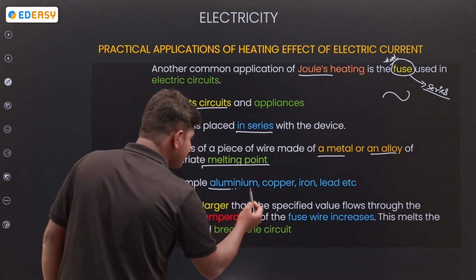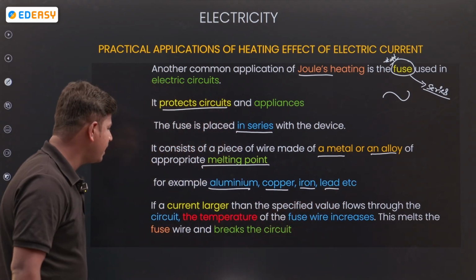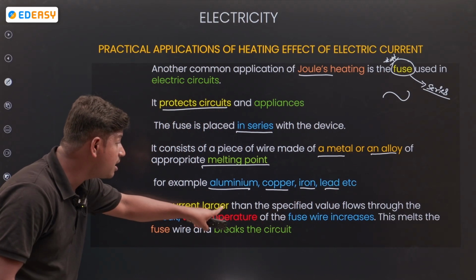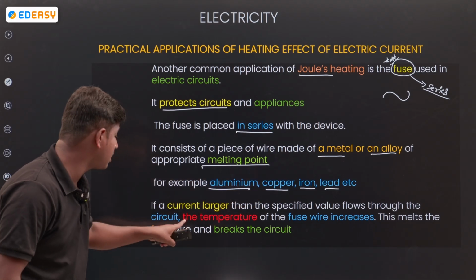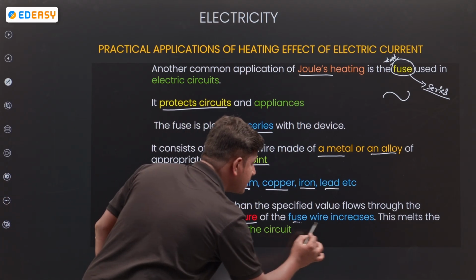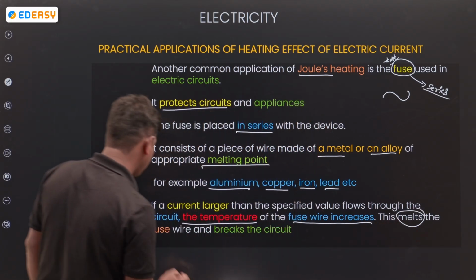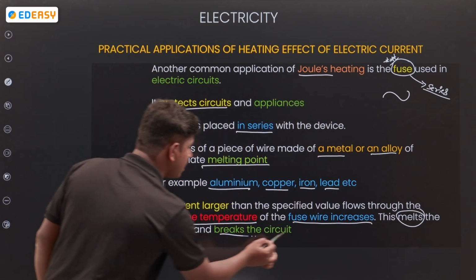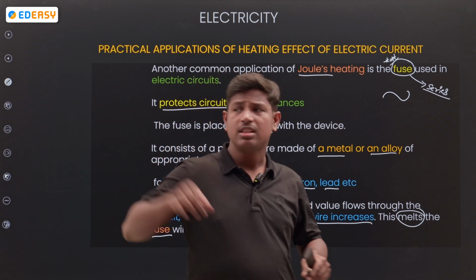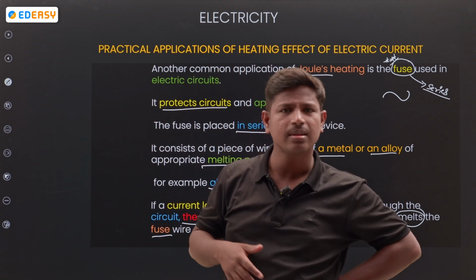For example, metals: aluminum, copper, iron, lead, etc. Next, if current larger than the specified value flows through the circuit, the temperature of the fuse wire increases, then it melts the fuse and breaks the circuit. For example, switch on off, switch on off, switch on off. Have you seen these things?